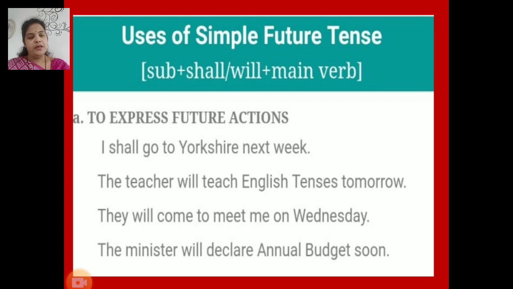First form, simple future tense. What is the structure of the tense? Subject plus shall or will plus main verb plus object. Now simple future tense is used to express future actions. Let's study these sentences. I shall go to Yorkshire next week. The teacher will teach English tenses tomorrow. They will come to meet me on Wednesday. The minister will declare annual budget soon.